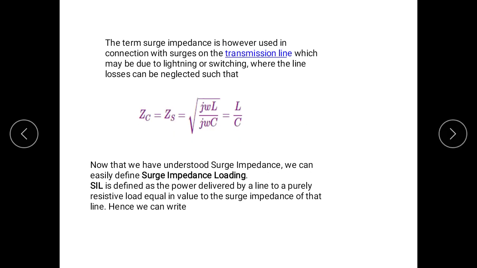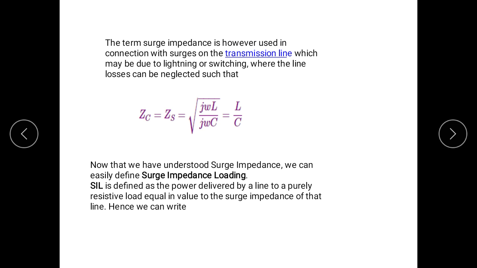So the term surge impedance loading is used in connection with surge on the transmission line, which may be due to lightning or switching, where the line losses can be neglected such that Z is equal to Zs, that is equal to square root of L upon C.